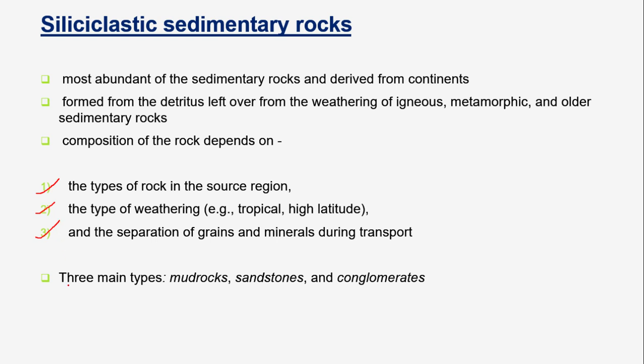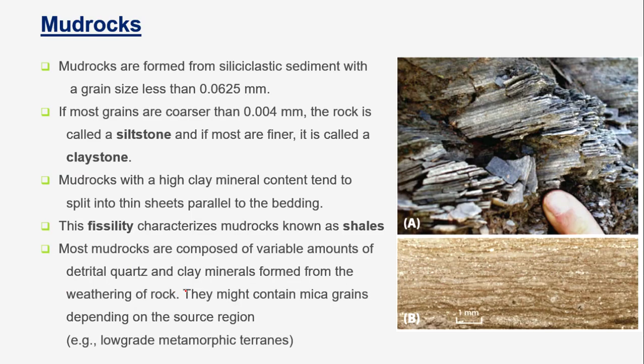So on this basis we have three main types of the sedimentary rocks. These are mud rocks, sandstones, and conglomerate. So in the present session we will see about the mud rock only, and in the next part we will see about the sandstone, conglomerate, and the other sedimentary rocks. So, mud rocks. The mud rocks are formed from the siliciclastic sediment with a grain size of less than 0.0625.